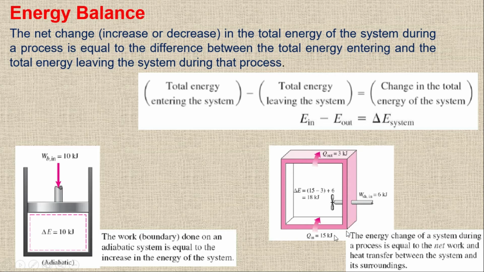So we have 15 plus 6, which is 21, and then we have a negative sign, and out of 3 kilojoule. So 15 plus 6 in, 21 minus 3 going out, we will get 18 kilojoule. So we have 18 kilojoule of delta E system.